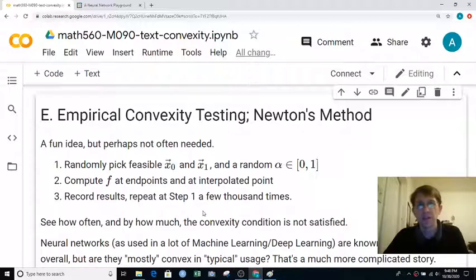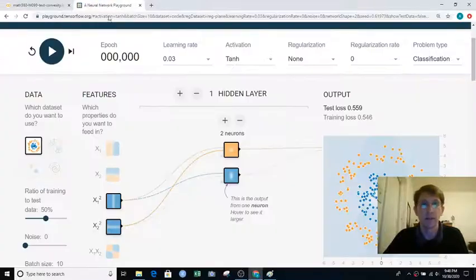How often do we need to show that a function is convex, or at least gather evidence that it is or isn't? Maybe not all that often, unless you're doing some kind of pure math thing. Let's talk about neural networks. Are they convex? Well, they're actually known to not be convex, and I can show you that with this demonstration.